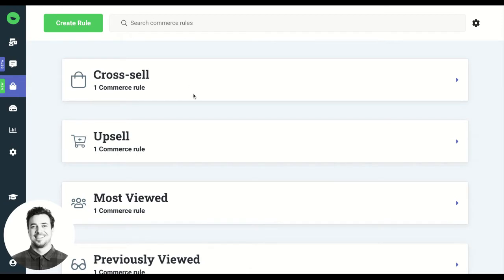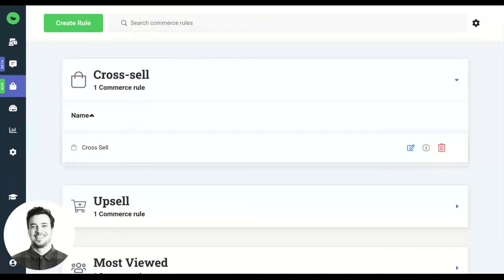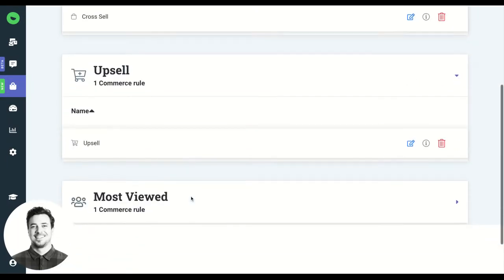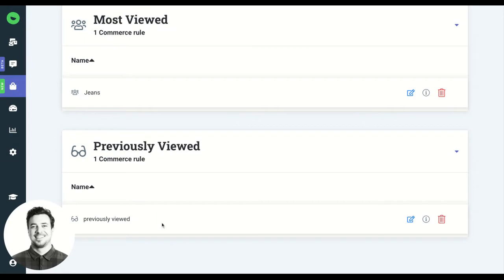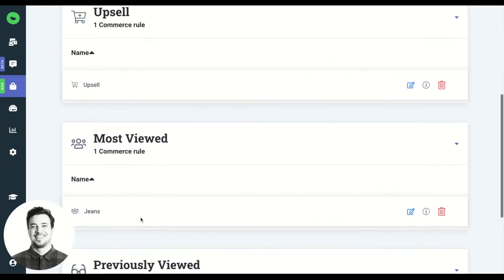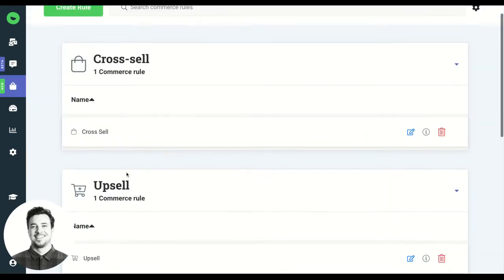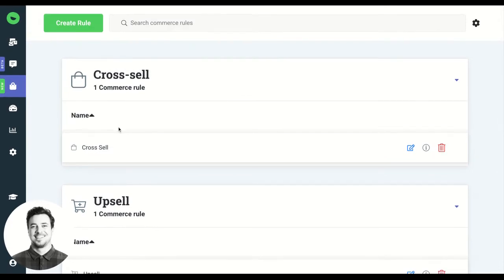So, what we'll do first is we can go to our Commerce AI console essentially and see how many of each type of algorithm rule we have set up. So, I have a previously viewed algorithm, I have a genes algorithm, an upsell and a cross sell. And all of these can be used and applied to our product recommendations layer within the design canvas.